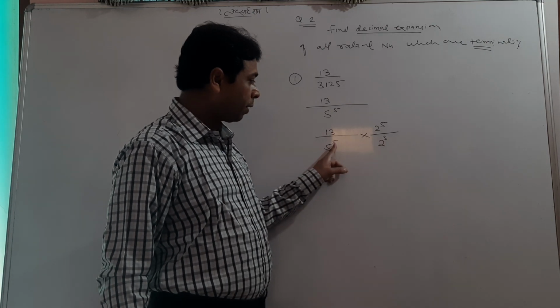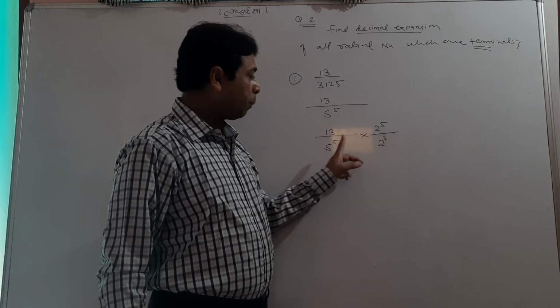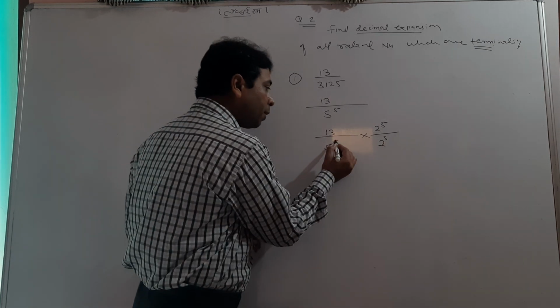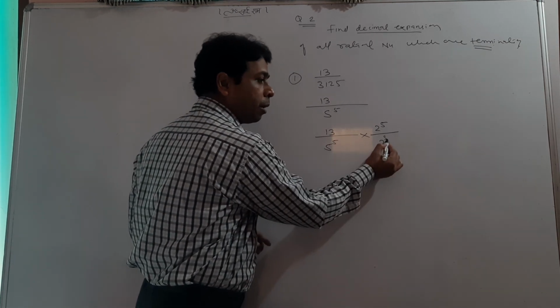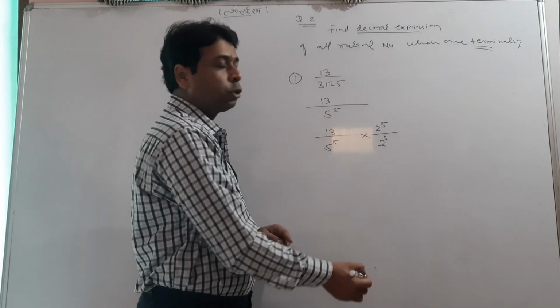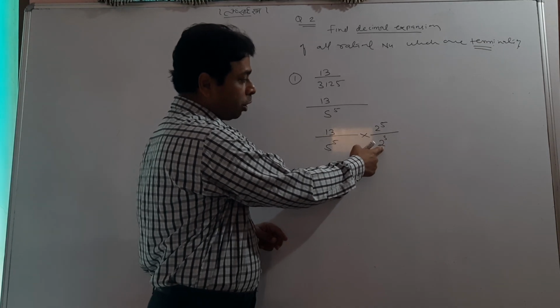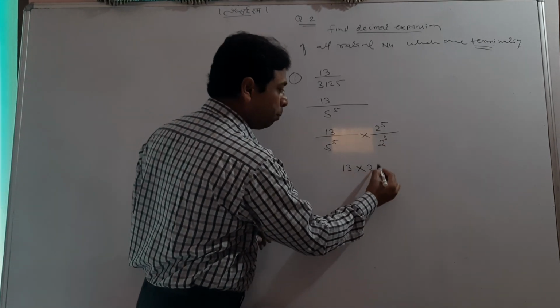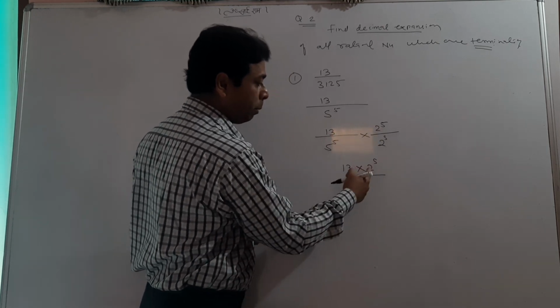Suppose it is 3 power, I'll choose a 3 power. Suppose it is 5 to the power 4, I'll choose 2 to the power 4. Meaning whatever the power here, you have to choose the same. But 2 is necessary because 5 twos are 10. So you have to multiply and divide by such a number which gives you 10 in the denominator. So I have chosen 2 to the power 5.